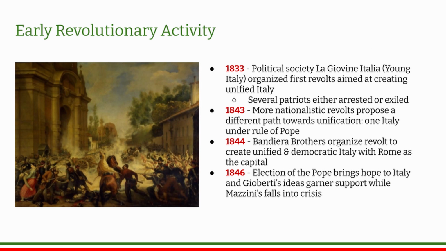In 1833, the political society La Giovane Italia, established by Giuseppe Mazzini, organized the first revolts aimed at creating a unified Italy. Several patriots were either arrested or exiled. In 1843, more nationalistic revolts led by Mazzini and Vincenzo Gioberti proposed a different path towards unification: one Italy under rule of the Pope. In 1844, the Bandiera brothers Attilio and Emilio Bandiera organized another revolt to create a unified and democratic Italy, with Rome as its capital, but it was suppressed due to insufficient support.